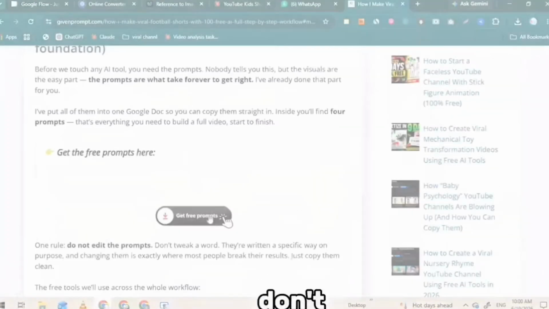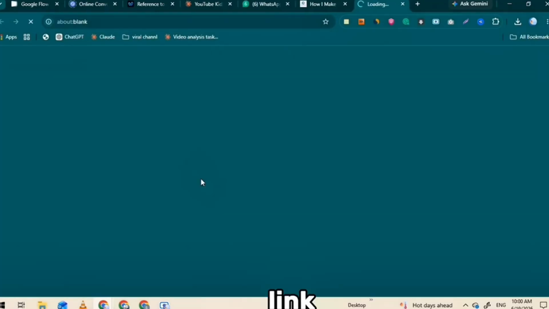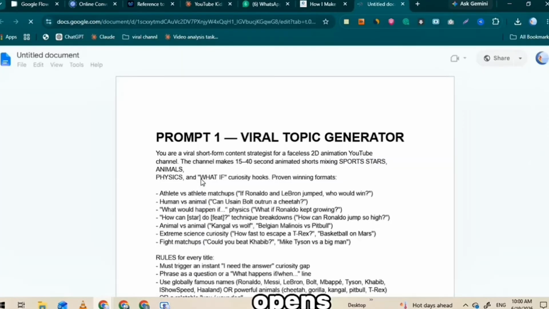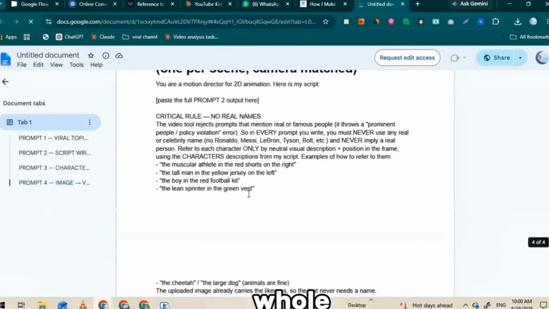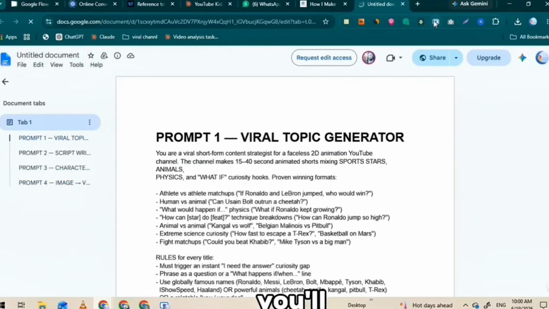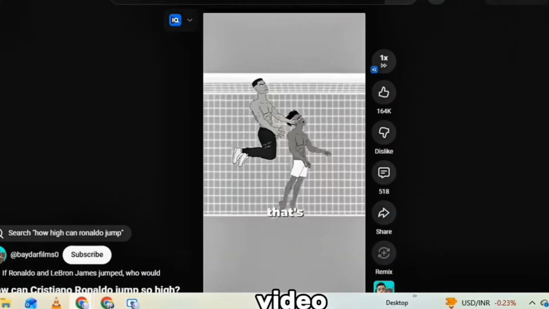Once you're in, don't stop at the top. Scroll down, you're looking for one thing, a link that says prompt link. Click it, and boom, it opens straight into a Google Doc with every prompt I use, ready to copy. This is your whole foundation. Open that Google Doc and you'll see 4 prompts inside. 4, that's everything you need to build a full video, start to finish.